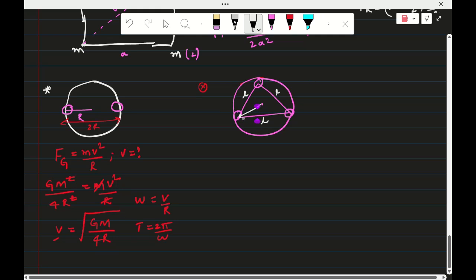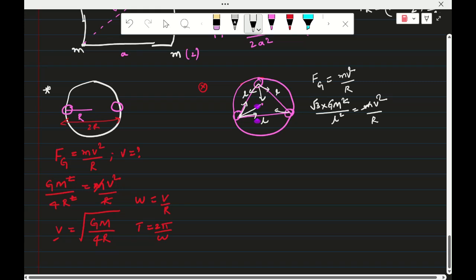Here the resultant gravitational force on each one is equal to mv square by r. The force on this one will get root 3 into F, because the angle between these two forces is 60 degrees. So root 3 into GM square by L square is equal to m into v square by r.